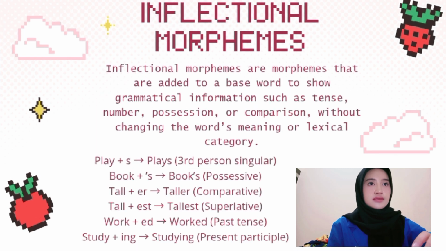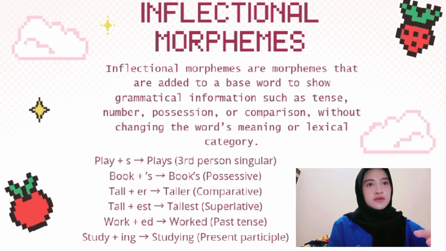Next is inflectional morpheme. Inflectional morphemes are morphemes that are added to a base word to show grammatical information such as tense, number, possession, or comparison without changing the word's meaning or lexical category.